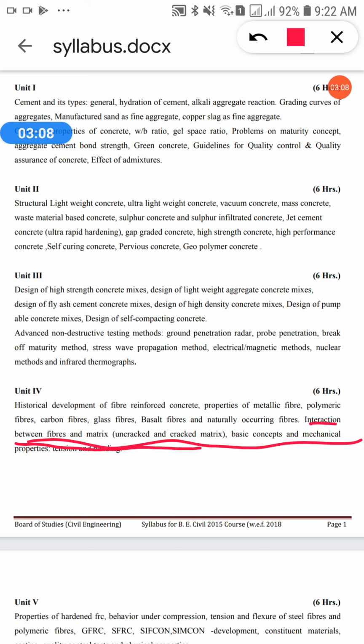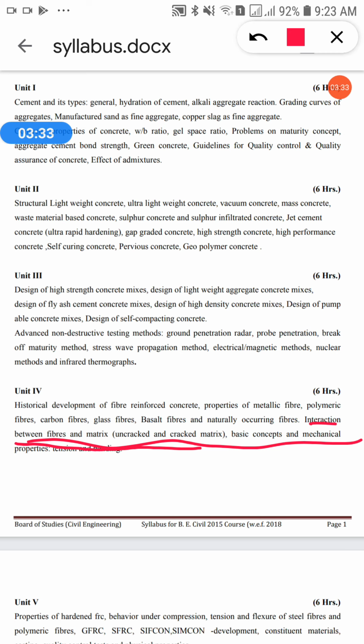Fiber interaction with homogeneous uncracked matrix occurs in almost all composites during the initial stages of loading. Listen carefully. This fiber interaction with homogeneous uncracked matrix means the matrix is not in a cracked manner. It is uncracked.